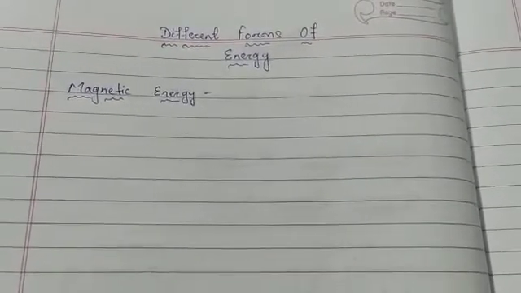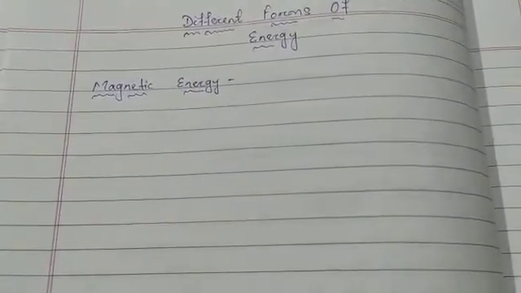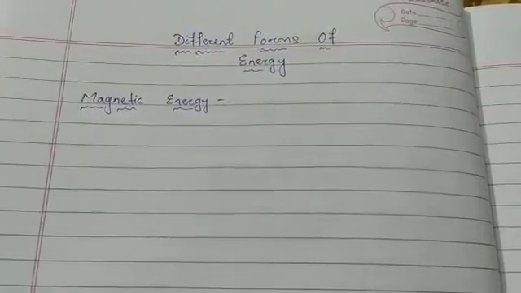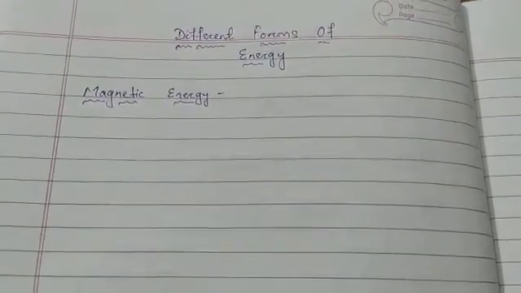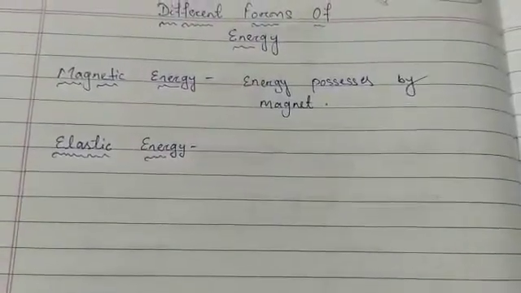We have seen that an iron nail is attracted by a magnet. A magnet attracts iron objects. In many factories, scrap iron is separated from a heap of waste materials by using big electromagnets fitted to a crane. That is because of the magnetic energy, because a magnet also possesses some energy, and that energy is called magnetic energy.